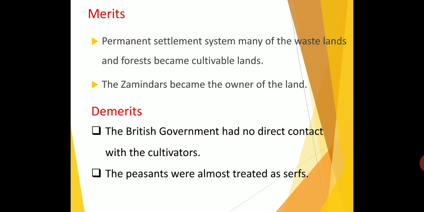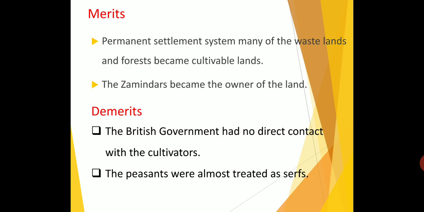Demerit of the permanent settlement. The British government had no direct contact with the cultivators. Who is the mediator between government and cultivator? The Jamindar. So the cultivators cannot contact the government directly. The rights of the cultivators were ignored and they were left at the mercy of the Jamindar. If cultivators wanted anything, they had to ask only the Jamindars. They cannot reach the government directly. So this is one demerit.